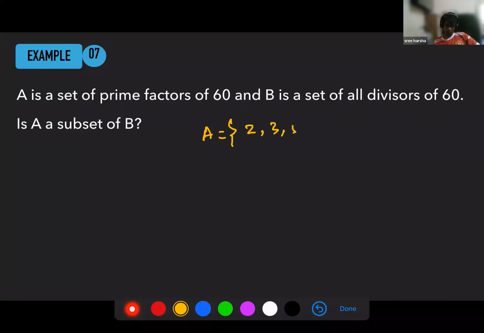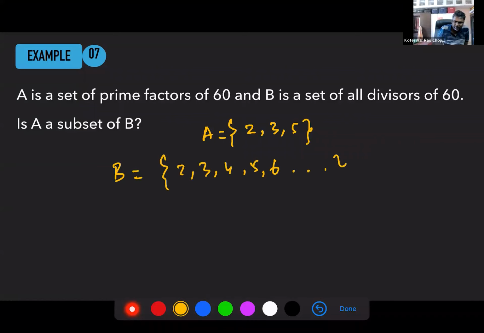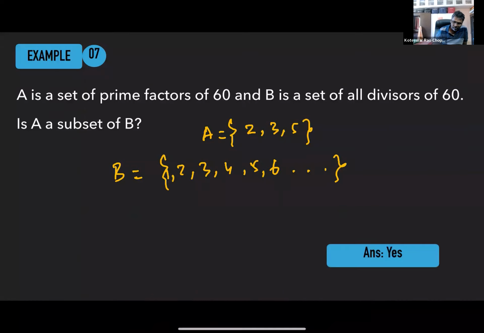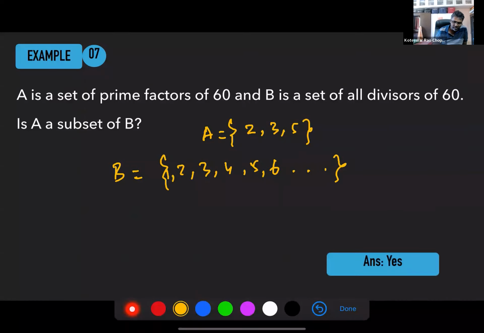And how about B? That's 2, 3, 4, 5, 6. So you already have the elements which are there. Can we include 1 also? Very good. You can include 1 also here. The moment you just say devices, even 1 can be there. So yes, the answer is yes.